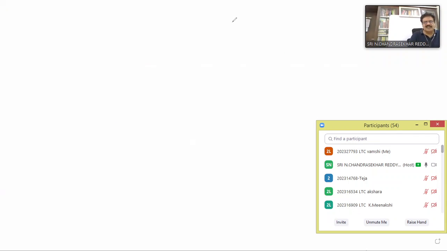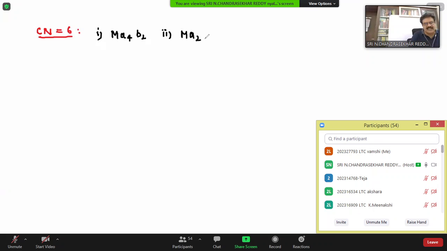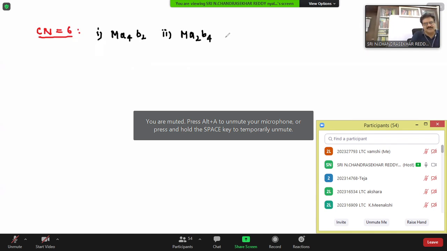Next, coordination number 6 complexes. We can write the examples here. Number 1, MA4B2 type. Number 2, MA2B4 type.